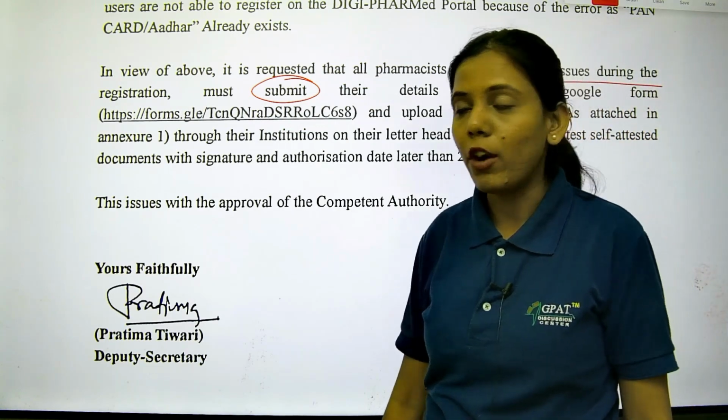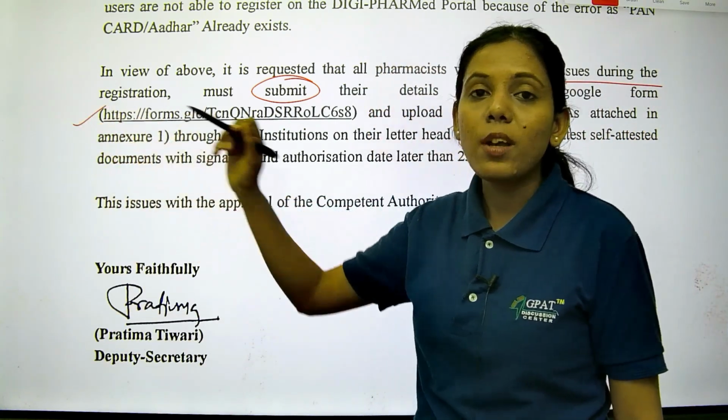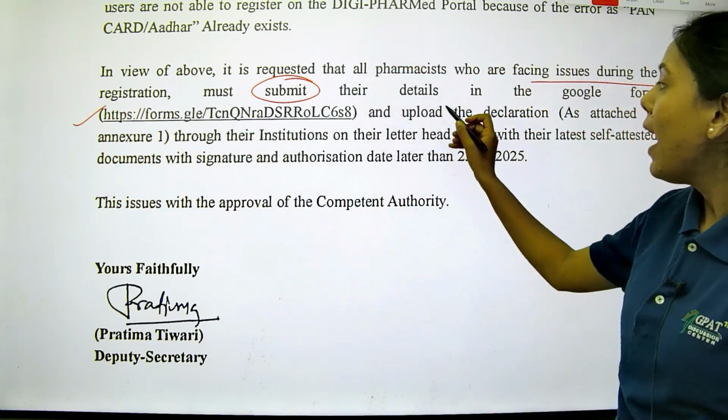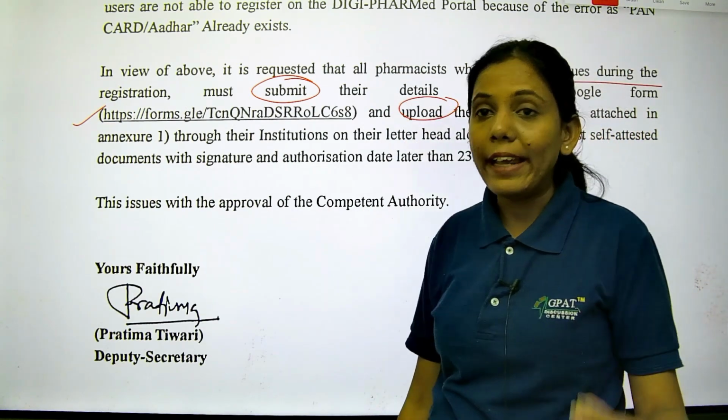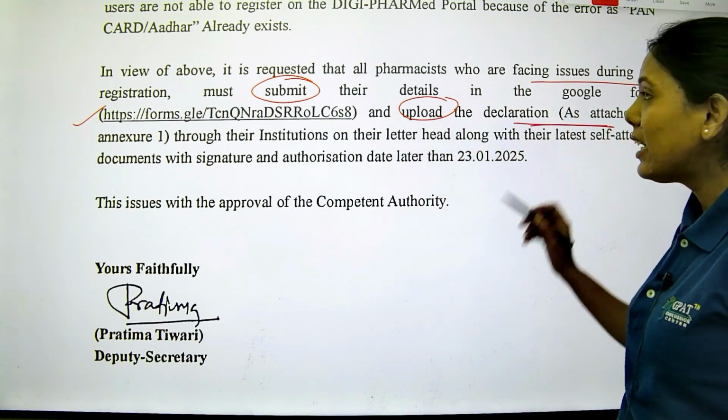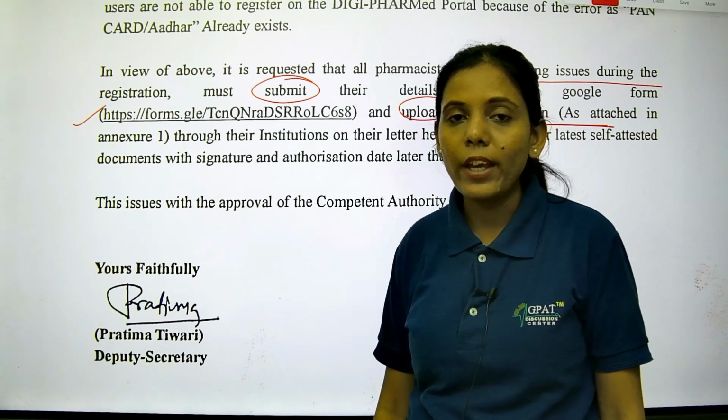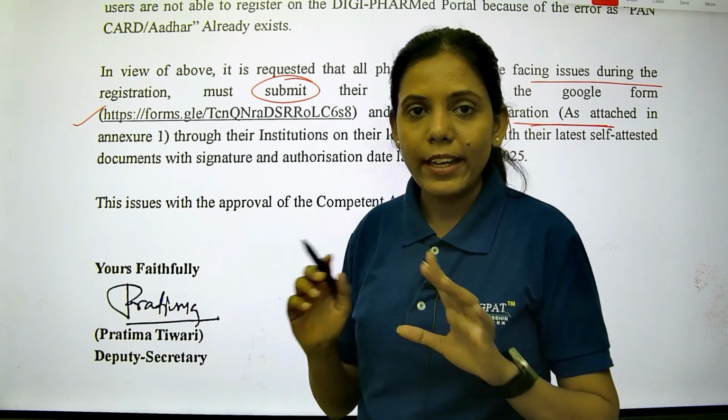What is their Google form? We are going to see. They have to submit their details in the Google form and upload one annexure, which is a declaration by the institute. The prescribed format of this annexure is given.